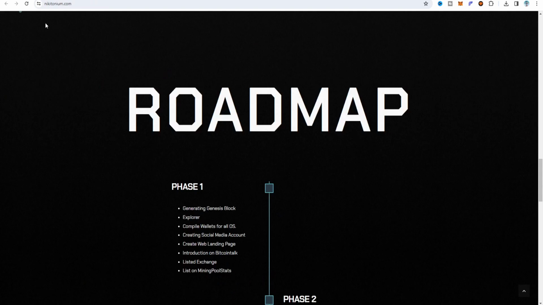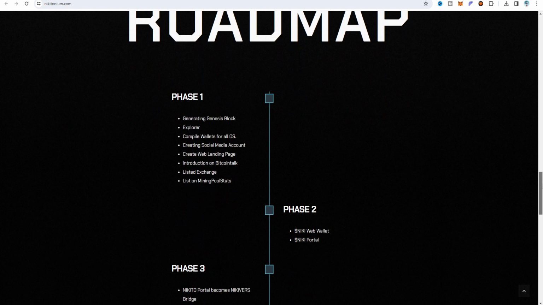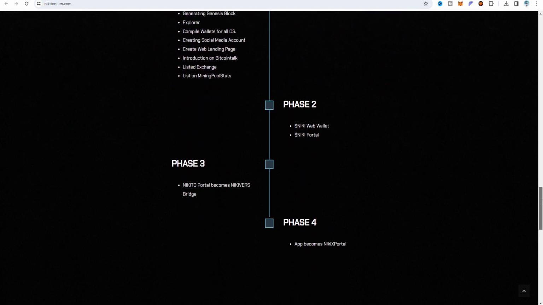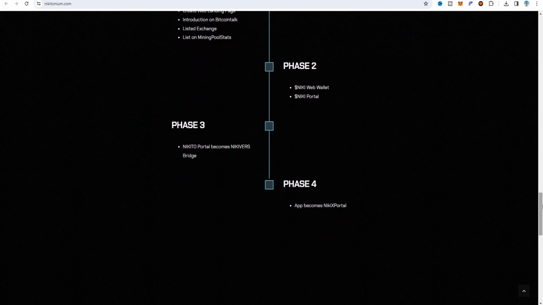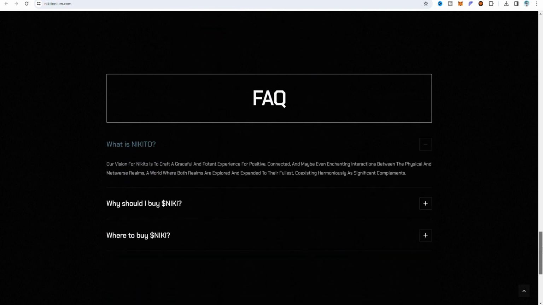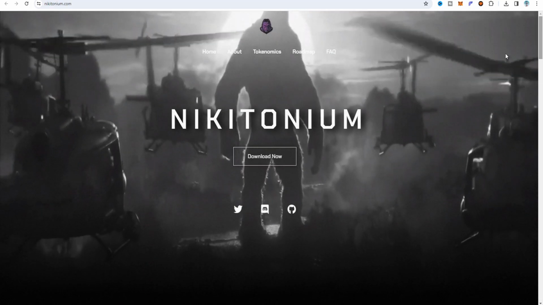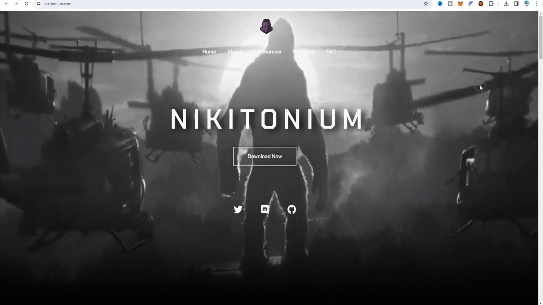And for the Nikito, this is the roadmap, and phase 1, phase 2, phase 3 and phase 4 is going on. Right now it's on phase 4, app becomes as a Nikito, so you can check it out also later. So this is the overall update about the Nikitonium or the main website.